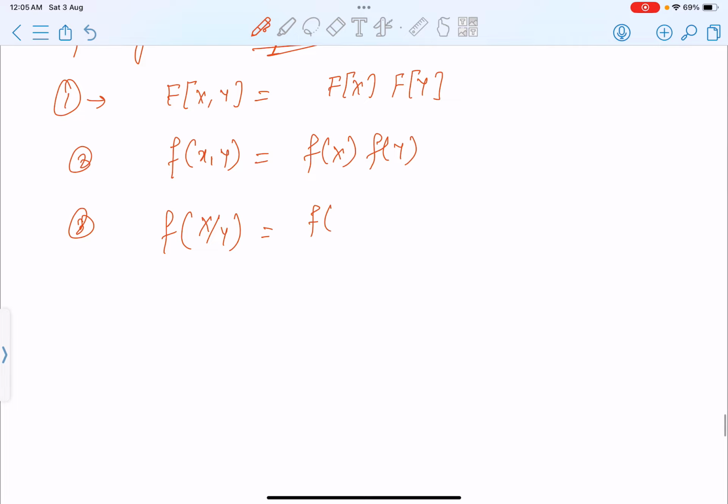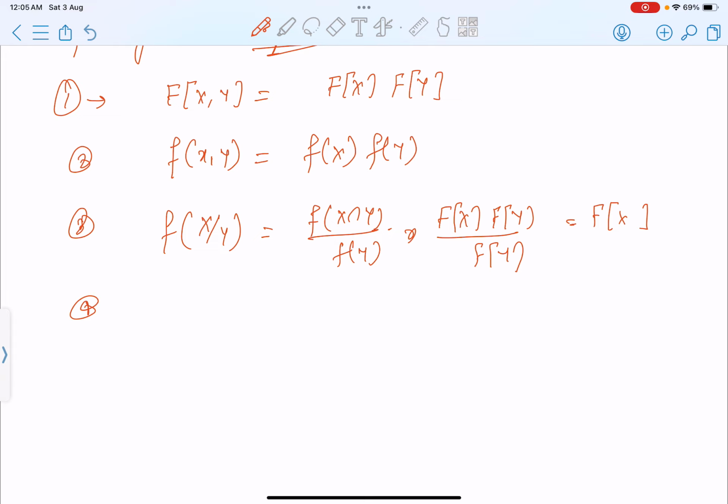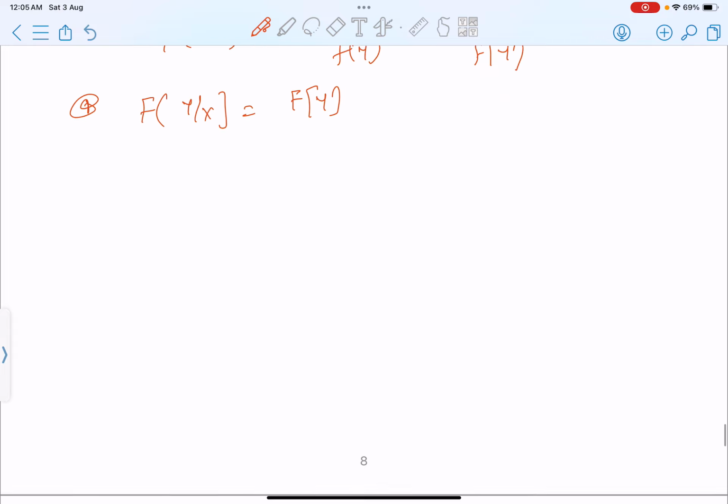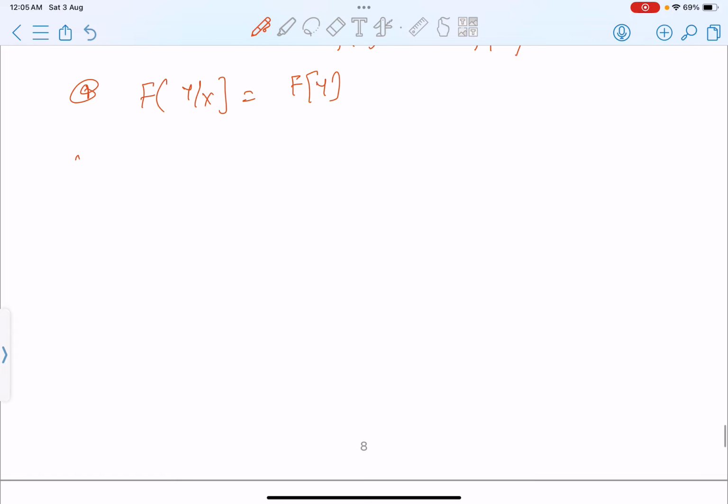Since they are statistically independent, f of x comma y divided by f of y will be f of x only. Similarly, f of y given x will be f of y. Clear?